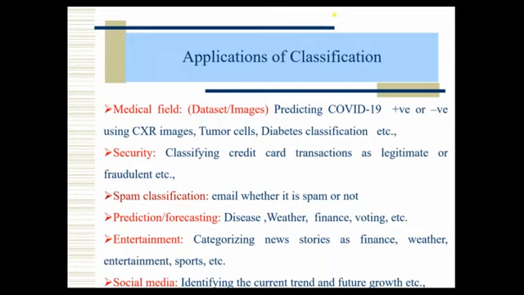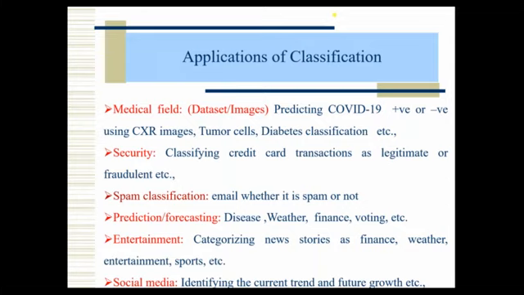Or maybe if we take tumor cells, we have tumor images also. Based on that we can classify whether the person is infected with a tumor or not. If infected, what type of tumor? In that case, we have to go for multi-class classification, because we have different types of tumor cancers or tumor cells, let us assume T1, T2, T3, T4. We have to classify based on the images or based on the data set.